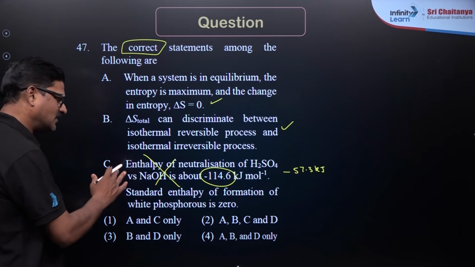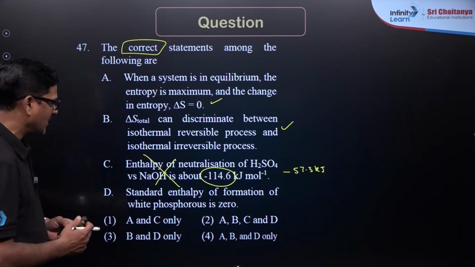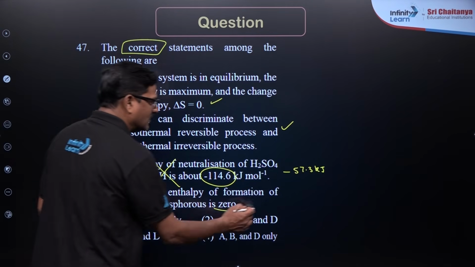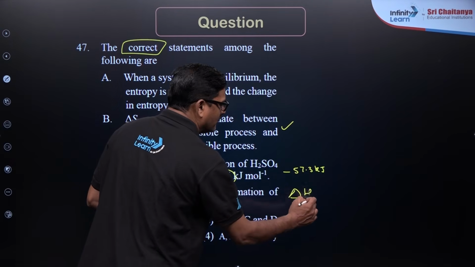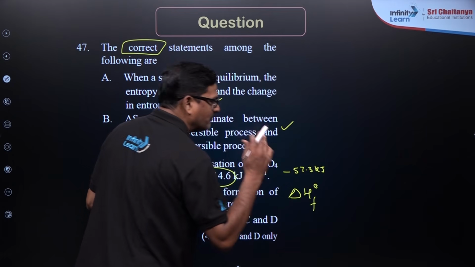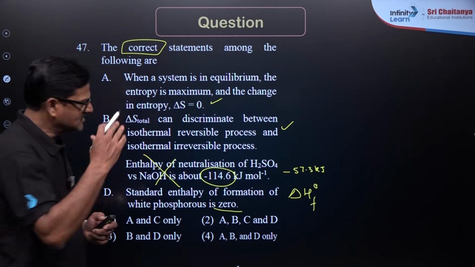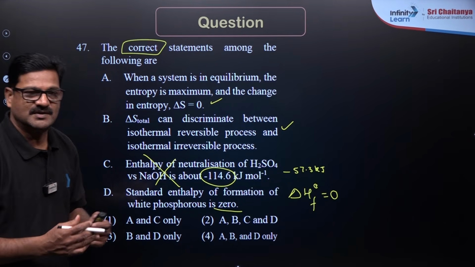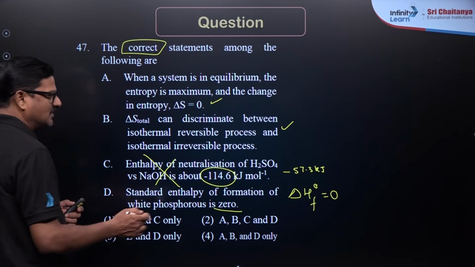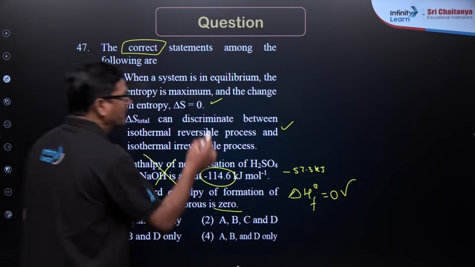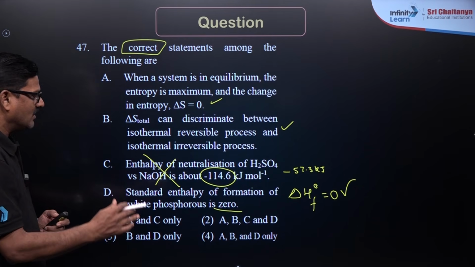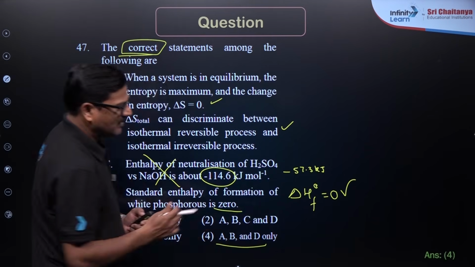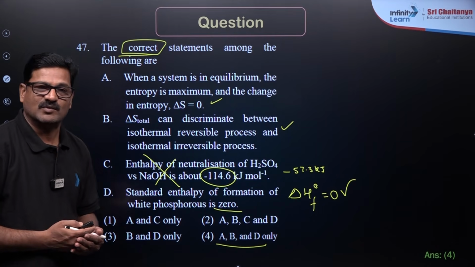So C is going to be a wrong statement, and the standard enthalpy of formation of white phosphorus is said to be 0. Enthalpy of formation at standard state for an elemental substance is always 0. That is the fundamental thumb rule you can use in thermodynamics. So this is also a correct statement. Among all, A, B, D are the correct statements. Option 4 is the correct answer for this question.